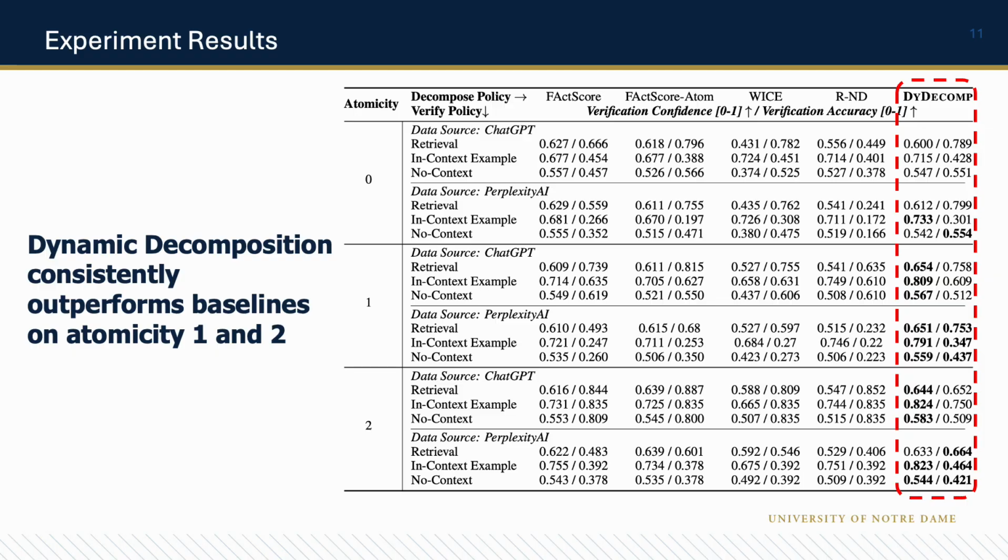We now compare our learned dynamic decomposition policy with four popular baselines on different data sources and verification policies. We found dynamic decomposition consistently achieved the highest verification confidence for the claims with atomicity 1 and 2, outperforming the four baselines by an average margin of 7%. We also evaluate dynamic decomposition on verification accuracy and observe a notable average improvement of 12% for claims from Perplexity AI with atomicity 1 and 2. We repeat the experiment with another decomposition language model, DeepSeek V3, and observe similar improvement in verification accuracy.